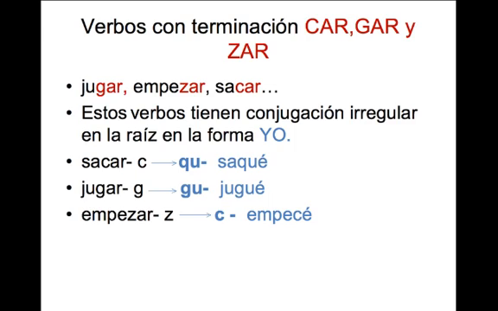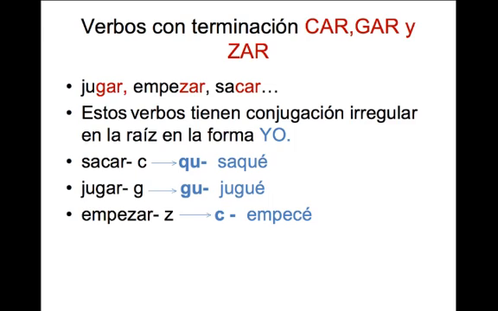CAR GAR ZAR verbs are verbs that end in gar, car, or zar, and they have an irregular yo form only. So la raíz, the stem of the verb, and la forma yo cambia. It changes. So for verbs that end in car, for example, sacar, the C changes to a QU and becomes saqué, because we want to keep that hard K sound.